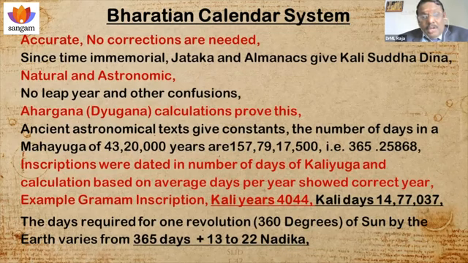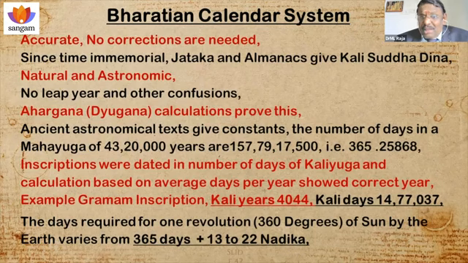In our ancient tradition, for conducting Vedic rituals, marriage ceremonies and other important functions, and also to know when the solar eclipse occurs, because on the day of solar eclipse, lunar eclipse and Amavasya we have to do Tarpanam to our ancestors. So all these important functions are to be carried out at the correct time. So they adopted this Bharatiya calendar system since time immemorial, and throughout these thousands of years it gave accurate results and no corrections were made. Because it is already accurate, why should we make corrections?